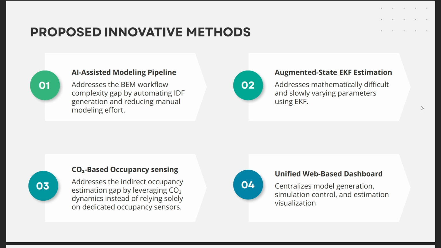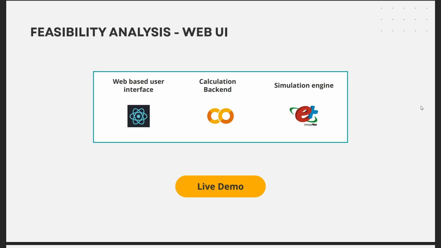Third one, CO2-based occupancy sensing. This addresses the indirect occupancy estimation gap by leveraging CO2 dynamics instead of depending solely on counting the occupancy. Fourth one, a unified web-based dashboard. This centralizes model generation, simulation, control, and analysis of estimation all in a single place. So, feasibility analysis. This project contains two main parts: the web UI and the experimental setup.